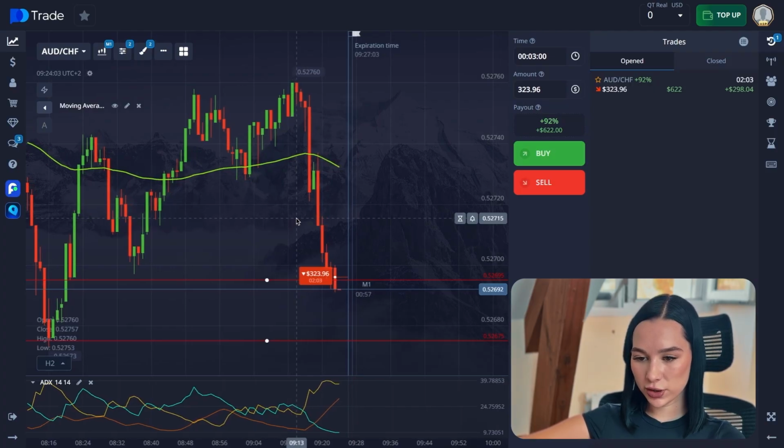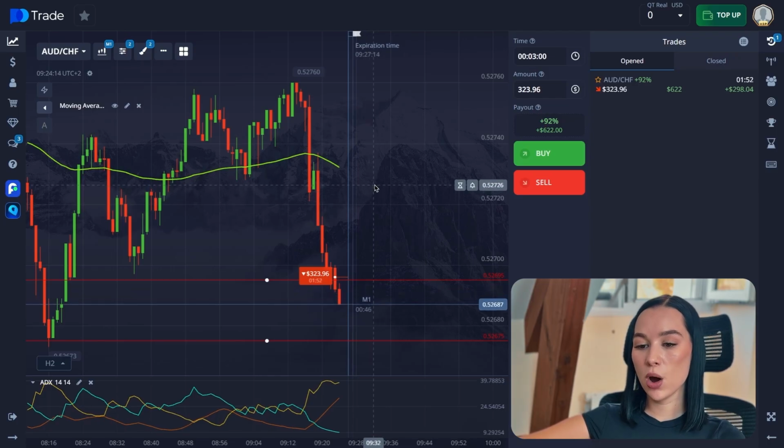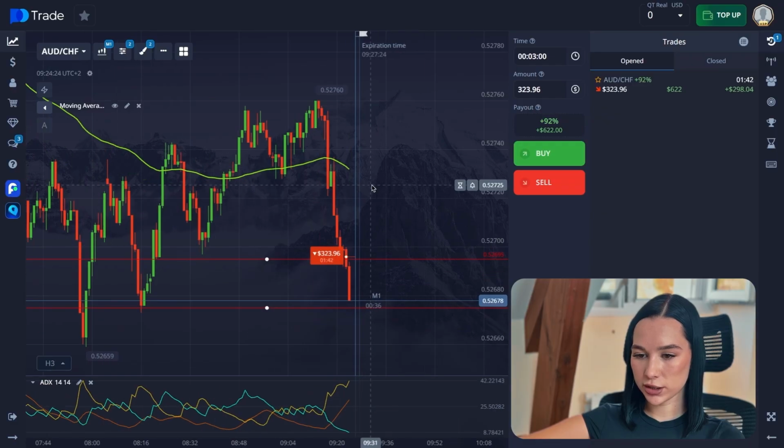So here it's pretty obvious, but at the same time, even if all of the indicators are giving you the same signal, you can get some correction candles as we got in the previous trade. So that's why we didn't close it. Or some volatility, or for example, a reversal that was not expected. So you need to be really careful. It's 1 minute 32 seconds. So let's wait. It's pretty confidently going in the downward direction.